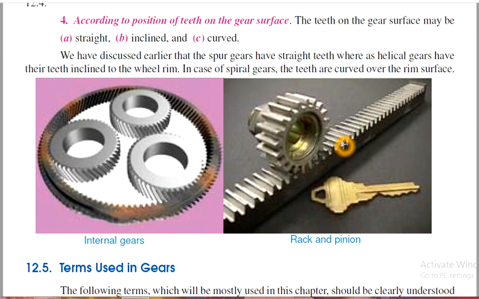Then according to the position of teeth on the gear surface, the teeth on the gear surfaces may be straight line, inclined or curved. As we discussed earlier, spur gears have straight teeth, whereas helical gears have inclined teeth, and in spiral gears the teeth are curved.